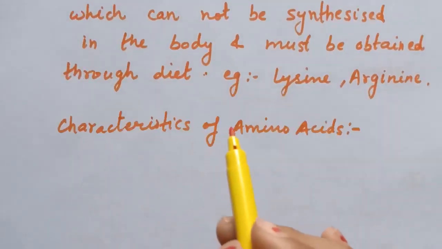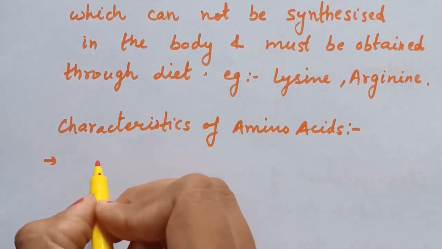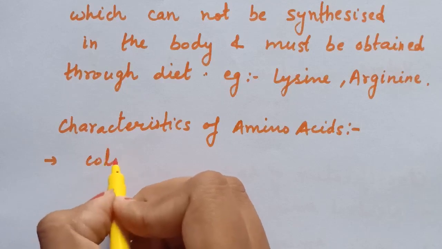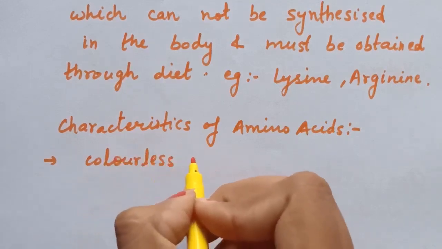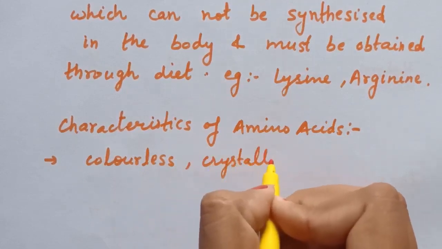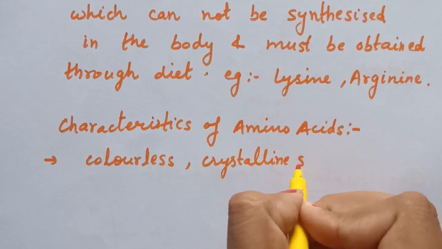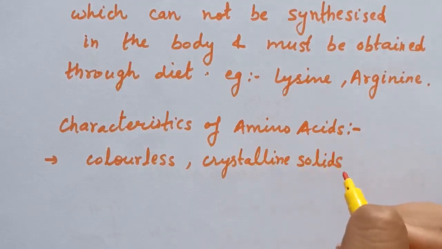Next is characteristics of amino acids. Amino acids are usually colorless and crystalline solids.